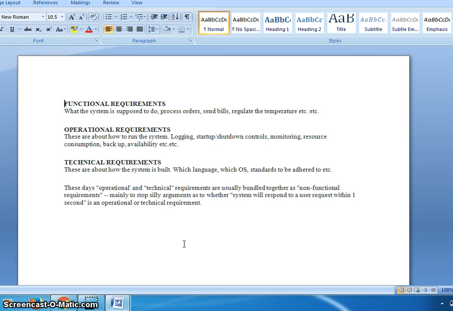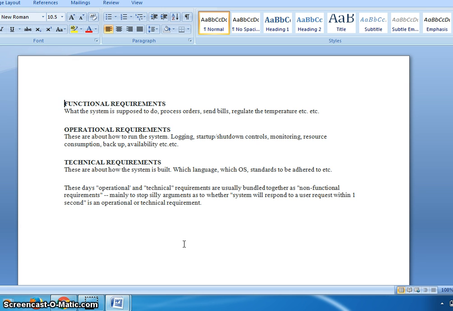Next are technical requirements, which are about how the system is built: which language it is built in, which operating system, which I/O standards, which libraries are to be adhered to, etc. These come under the technical requirements.